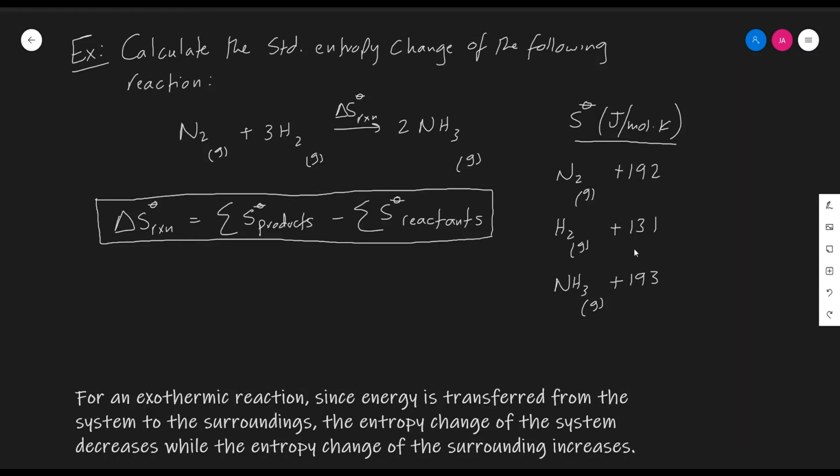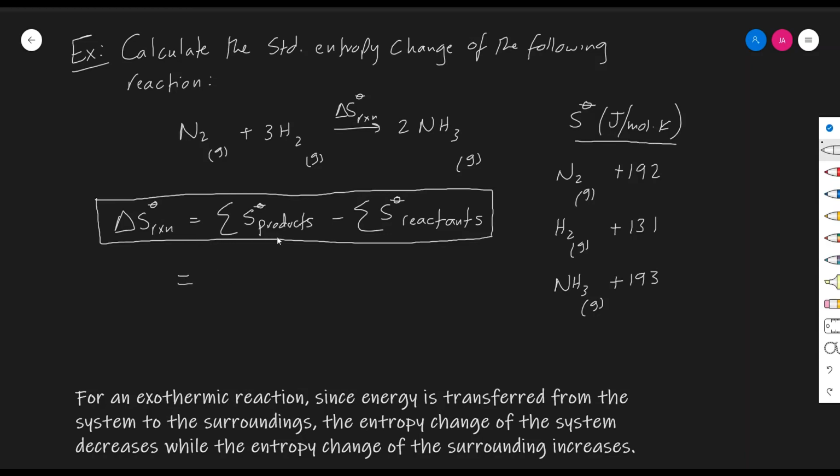As I stated, all these values would be positive values because they are absolute entropy values. And thus, to calculate the entropy change of a reaction, we would sum the absolute entropy values of the products and subtract from it the sum of the absolute entropy values of the reactants,